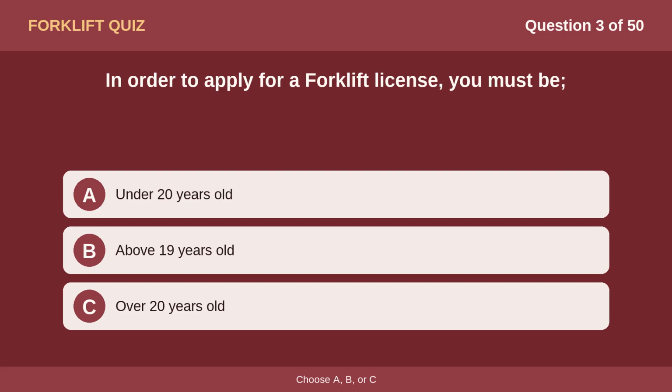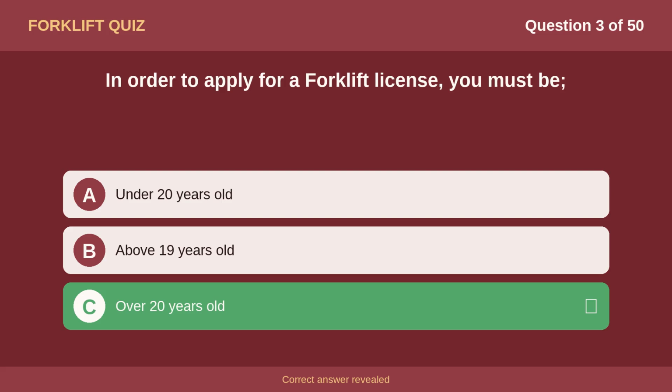Question 3. In order to apply for a forklift license, you must be Option A, under 20 years old. Option B, above 19 years old. Option C, over 20 years old. The correct answer is C, over 20 years old.